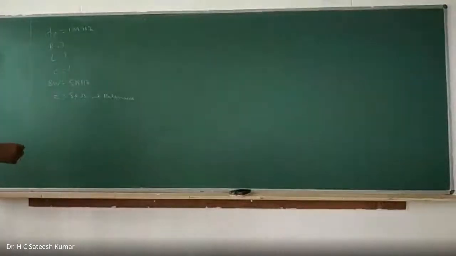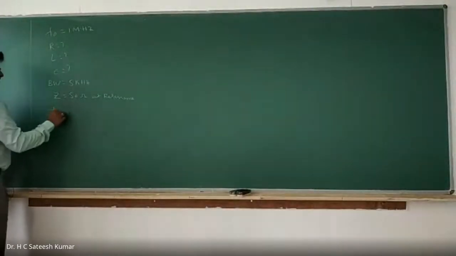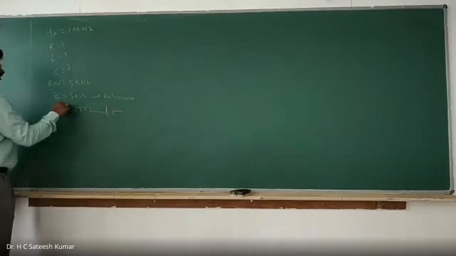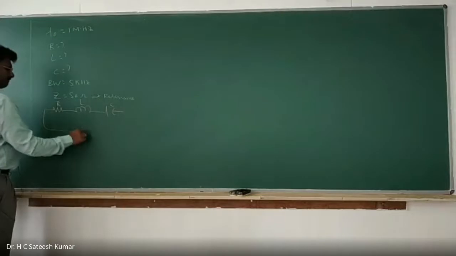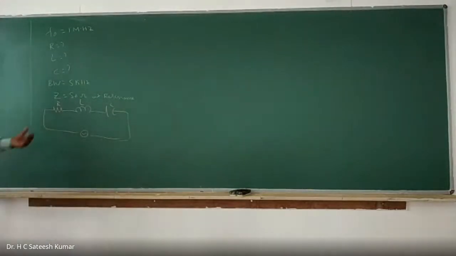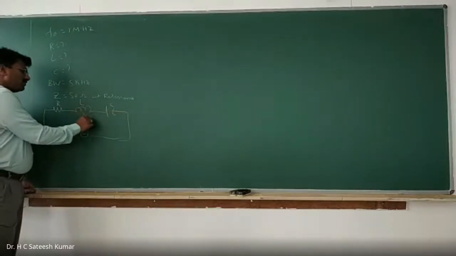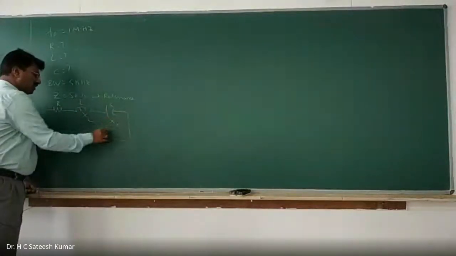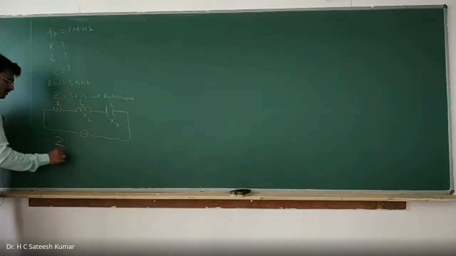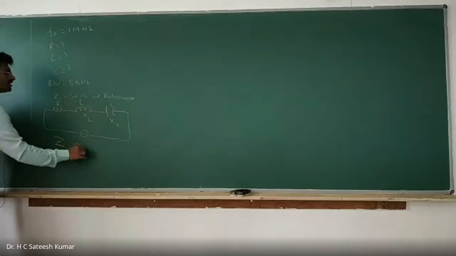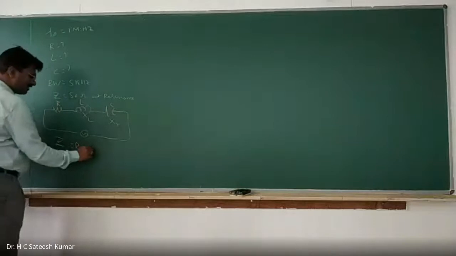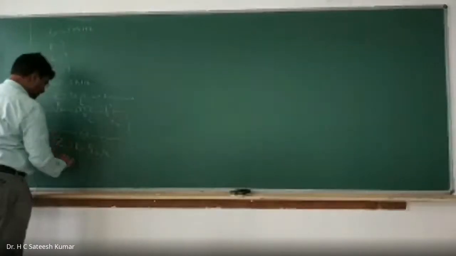at resonance. We all know that in a series resonant circuit with resistance, inductance, and capacitance, R, L, C, at resonance the inductive reactance is cancelled by the capacitive reactance. The impedance at resonance is Z equal to R, which is what he has given, 50 ohms. So directly we get R is equal to 50 ohms.